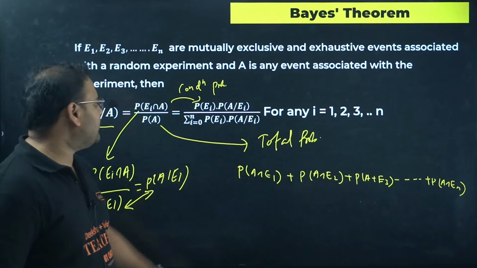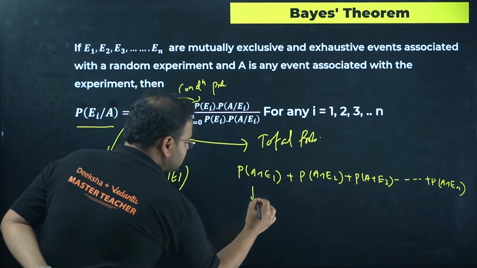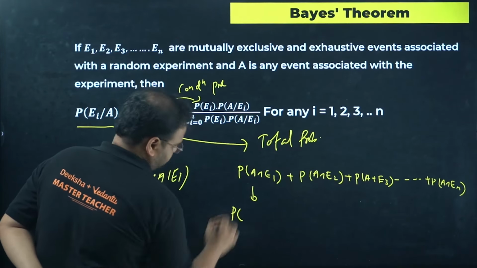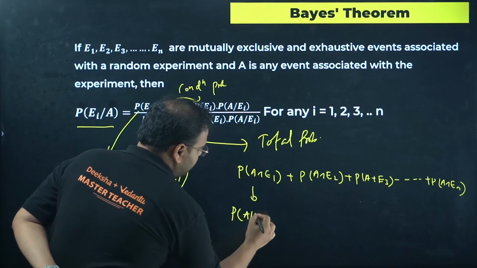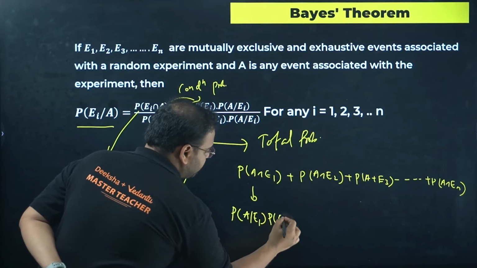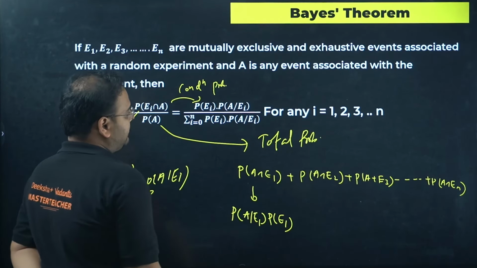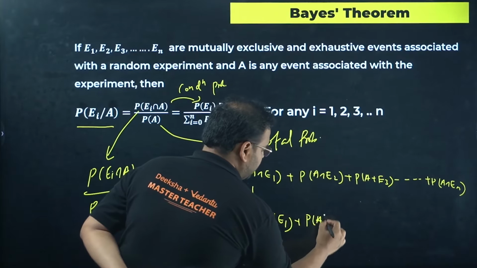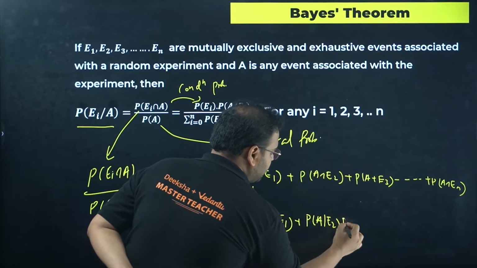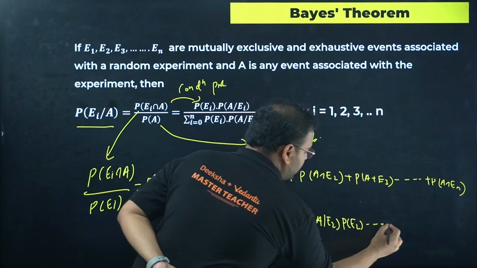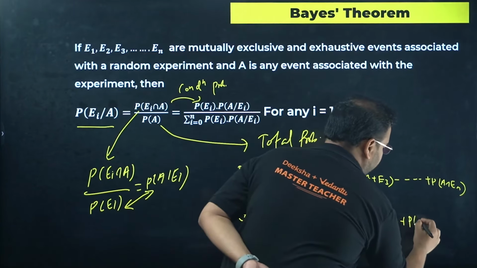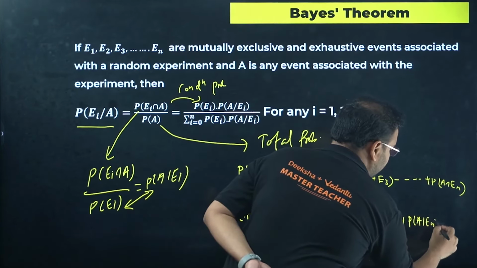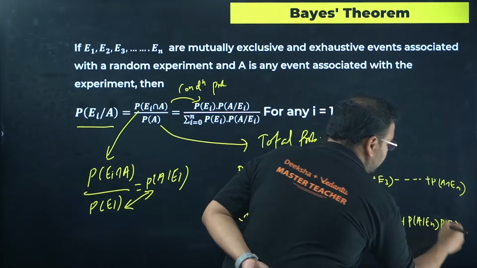And what is the intersection going to be? Same way, I can write this as P(A|E1) into P(E1), plus P(A|E2) with P(E2), plus P(A|En) into P(En).